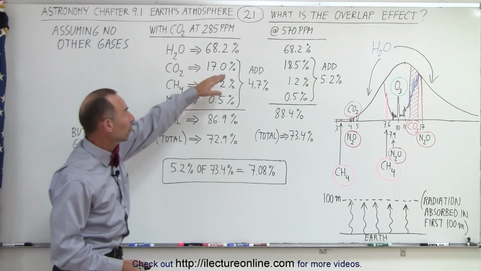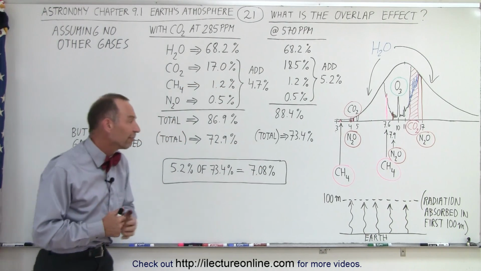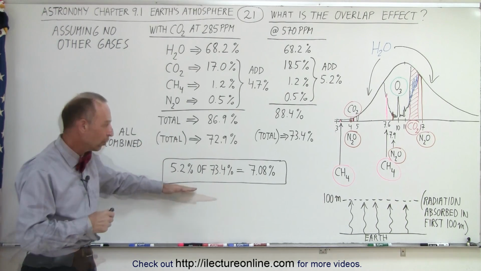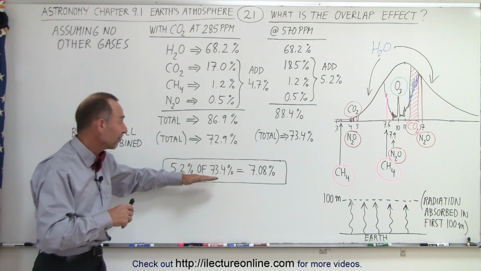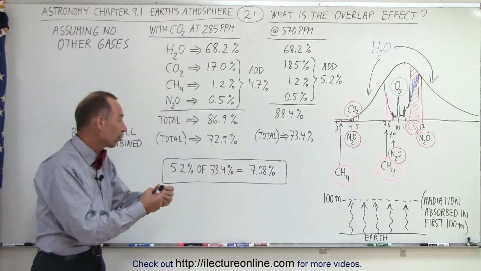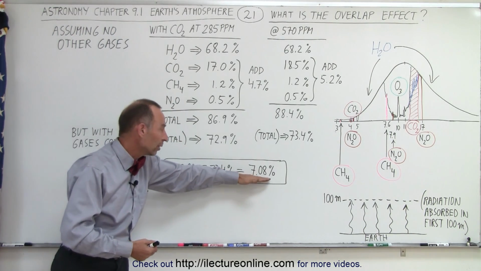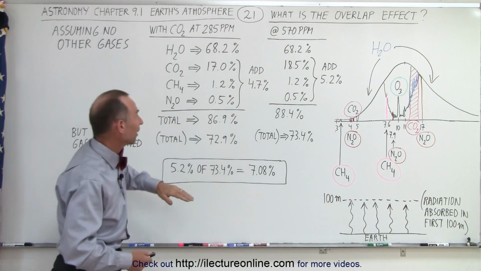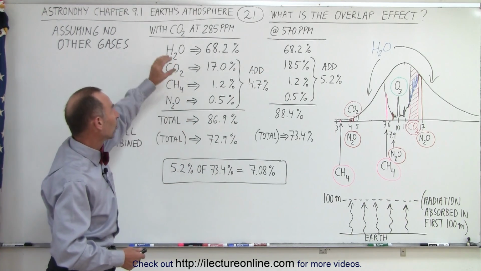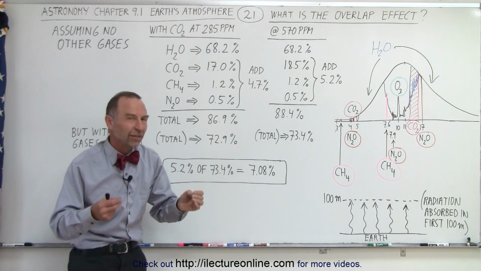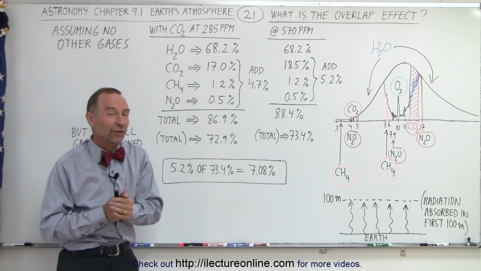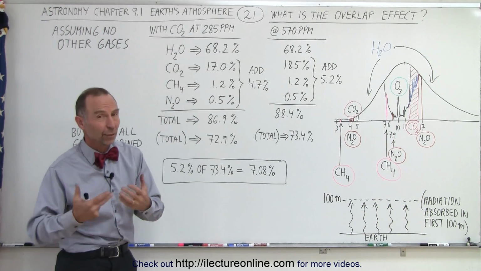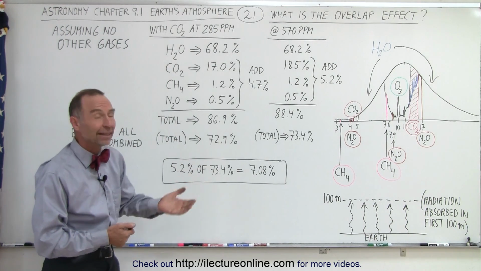And so even with increases, it looks like we can stay within a fairly good limit as to how much energy is being absorbed. So we can see that the amount of increase in the energy absorbed by all the other gases is only about 7%, even at a carbon dioxide level of 570 parts per million. And so we can see that water vapor still is the predominant greenhouse gas in the atmosphere, which is what keeps us nice and comfortably warm. Without it, again, we wouldn't be able to live on the Earth. And that's how it is.